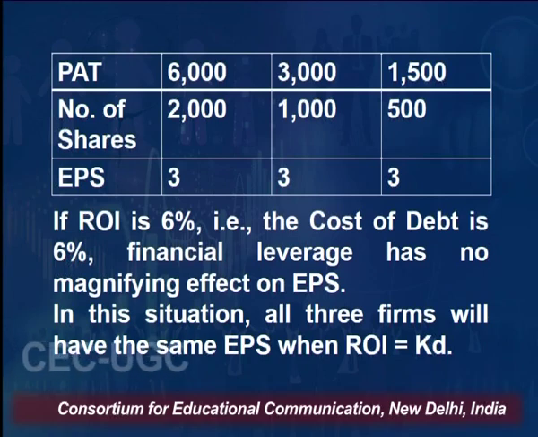By dividing this value by the number of shares, which are 2,000 in A Limited, 1,000 in B Limited and 500 in C Limited, the EPS value is 3 in all the 3 cases. So, if ROI is 6%, that means cost of debt is 6%, financial leverage has no magnifying effect on EPS. So, in this situation, all the 3 firms will have the same EPS when our ROI, return on investment, is equal to our cost of debt, right.